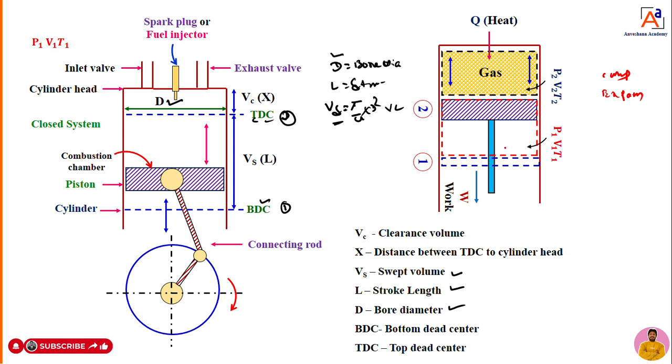When the piston is at point 1, it is going to have pressure and volume of the air-fuel mixture. Pressure, volume and temperature will be P1, V1, T1. If it reaches point 2, that means the air-fuel mixture gets compressed.